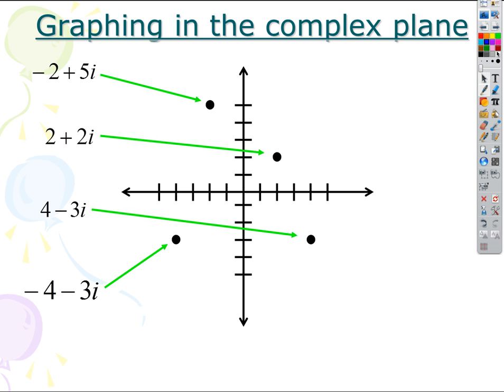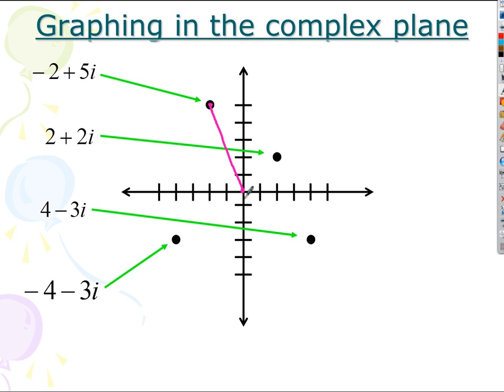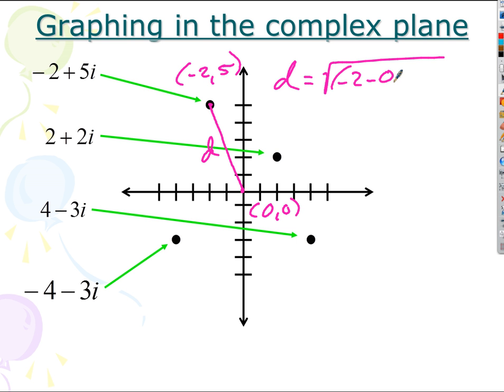If you want to know what this distance is from this point right here to the origin in the complex plane, all you have to do is the distance formula, right? It's easy. This point up here has coordinates, you told me, -2, +5. The origin has coordinates 0, 0, right? And so if I use the distance formula, the distance from the origin is just the square root of (-2 minus 0) squared plus (5 minus 0) squared. But we can even do better than that. We can come up with a formula that allows us to not even have to draw the picture.